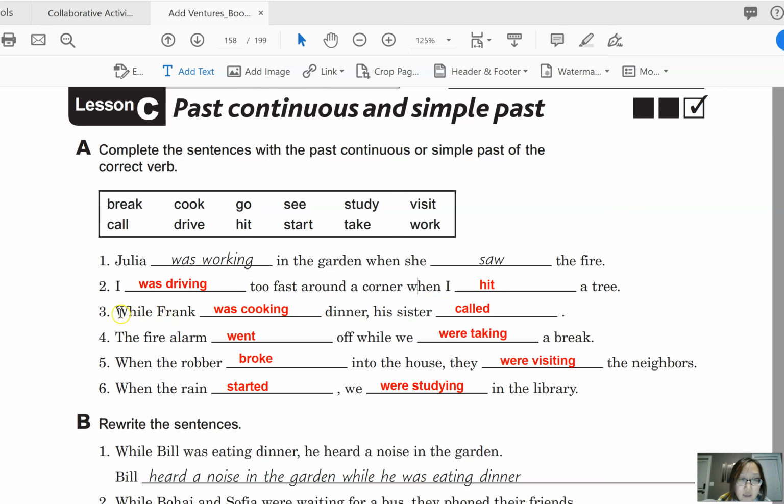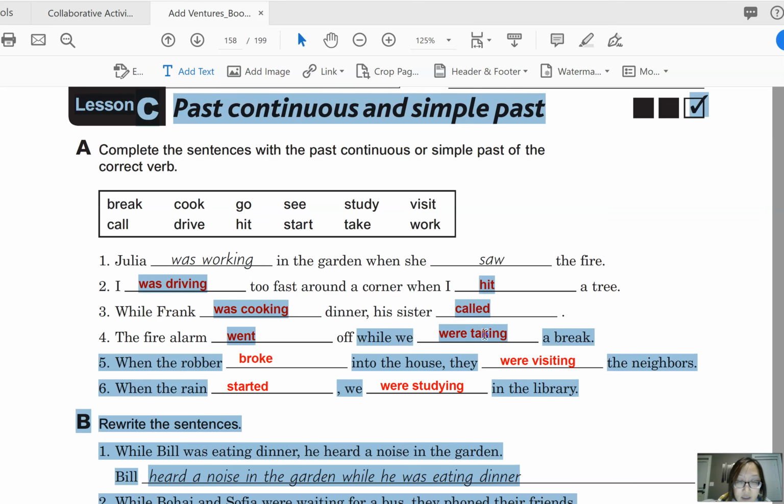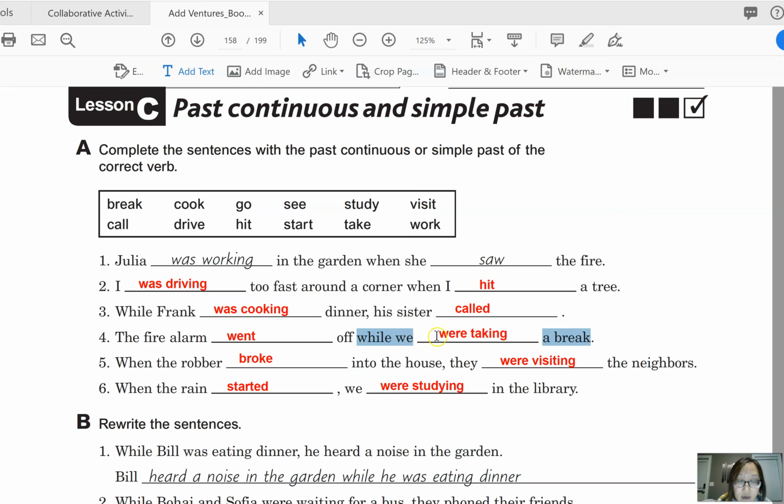And here it says while Frank was cooking dinner, this is the continuous activity, so we use while. And then his sister called, that's the interruption. Okay, so it's past tense. Number 4, the fire alarm went off while we were taking a break. So this is the continuous activity, and that's why we use the past continuous. And then this is the interruption. The fire alarm went off, so it's past tense.